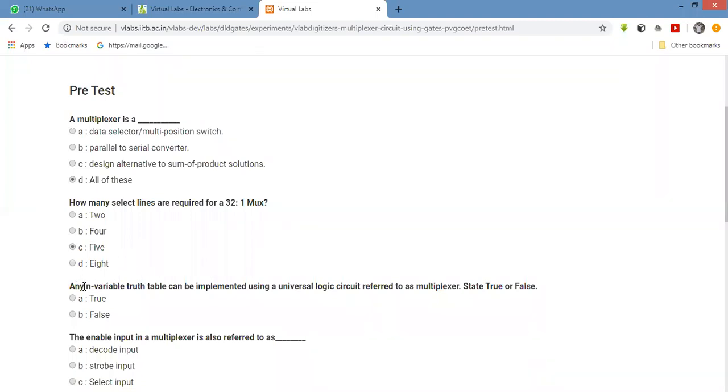Next, any n-variable truth table can be implemented using a universal logic circuit referred to as a multiplexer. Yes, this statement is true. You can implement it.